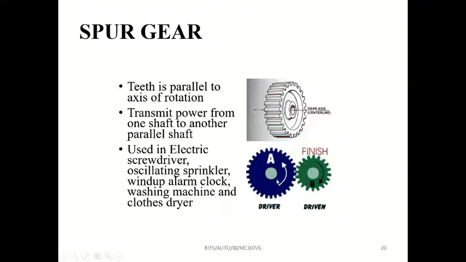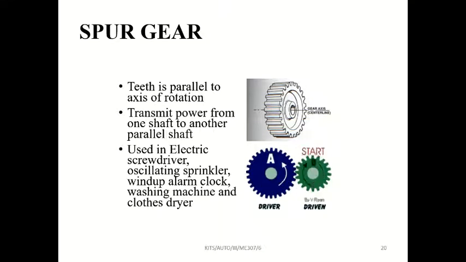One which is driving is the driver gear and the driven is the driven gear. Or this one is wheel and this one is pinion. Remember, the bigger one is the wheel; while solving problems they used to give it like that. Most of the time they won't mention the word gear.